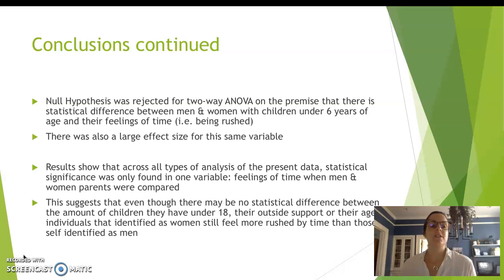Results overall show that across all types of analysis of the present data, statistical significance was only found in one variable, and that was feelings of time when men and women parents were compared. This suggests that even though there may be no statistical difference between the amount of children they have under 18, their outside support, or their age, individuals that identified as women still feel more rushed by time than those that self-identified as men.